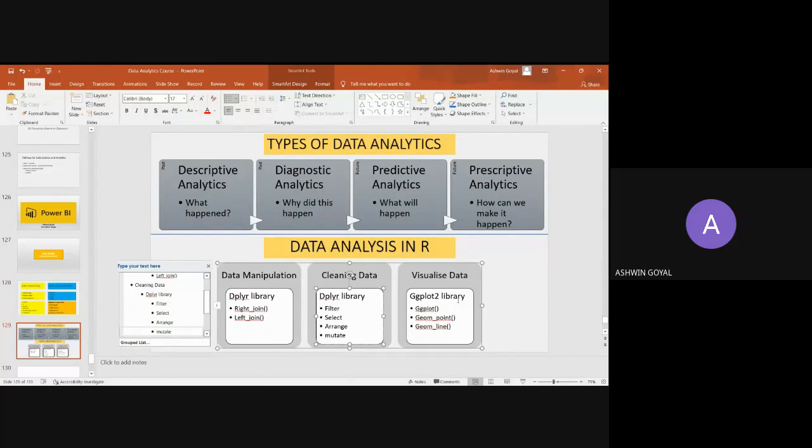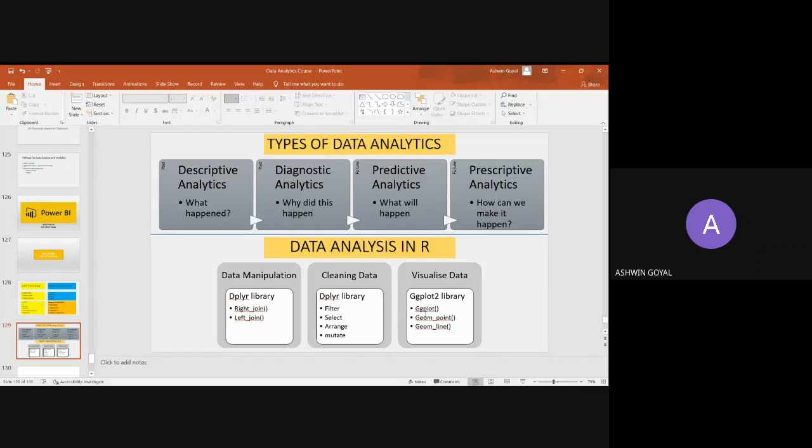And then for visualization, we can use ggplot, we can use geom_point and geom_line. This is geometric point, geometric line. geom_line is used to make a line chart, I think, and geom_point is used to make a scatter chart probably. So these are very useful functions in R.